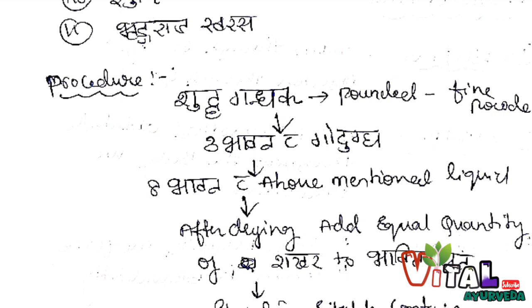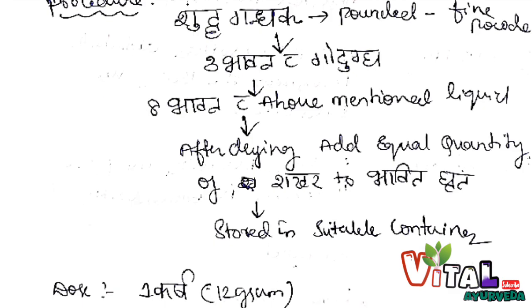The dried gandhaka is pounded well until it becomes a fine powder. Later, 3 bhavanas are given with godugdha, that is cow's milk, to the shuddha gandhaka. Later, 8 bhavanas are given with each drug mentioned above, that is each liquid, to the shuddha gandhaka. Later, after drying, add an equal quantity of shakkara to it. Later, it is stored in a suitable container.